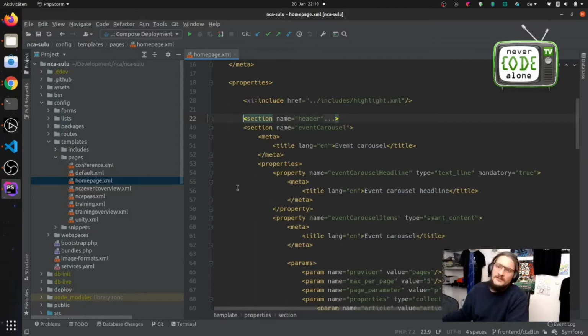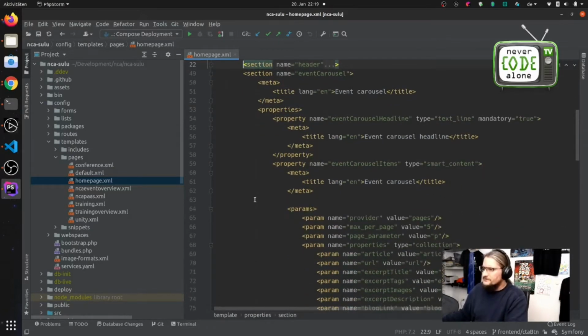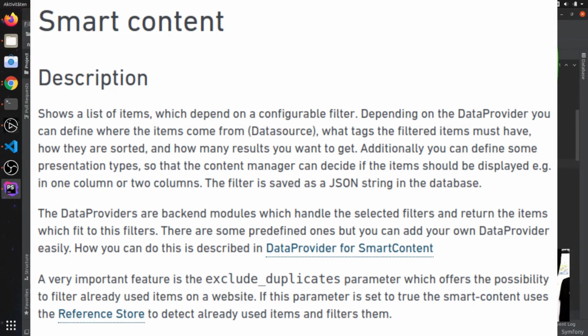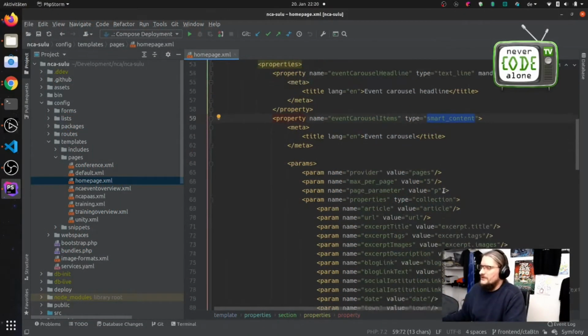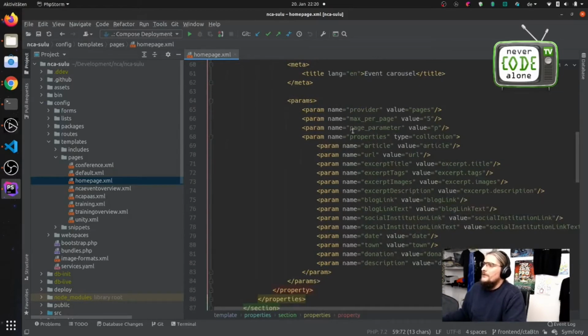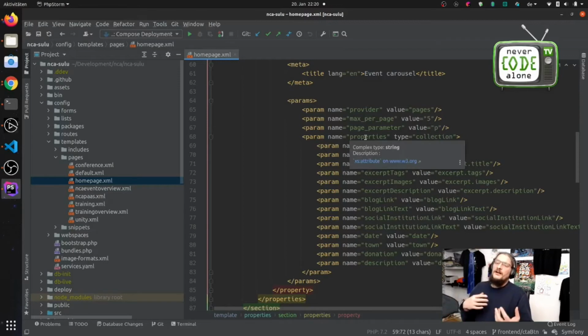And what is the event carousel doing? The event carousel has smart content. Smart content is a great feature of the Zulu CMS. With this smart content, you can select pages and get information from those pages. You can also say, hey, please limit to 5 or 20 or whatever, how many items you want to get.